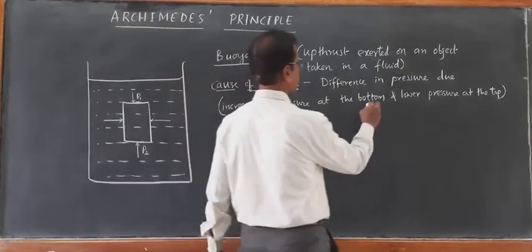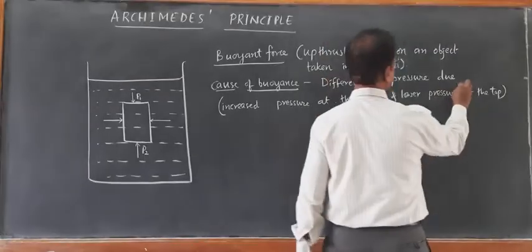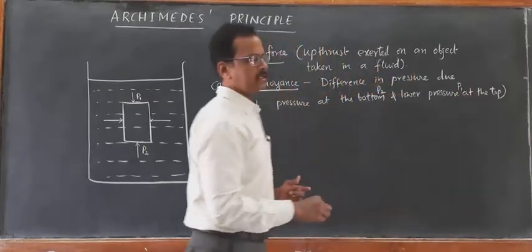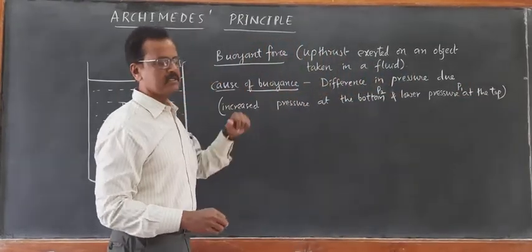You can write P2, and here it is P1. So this is the difference in pressure.